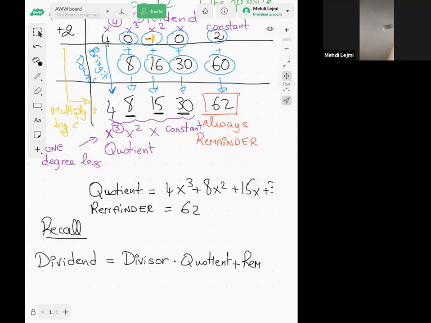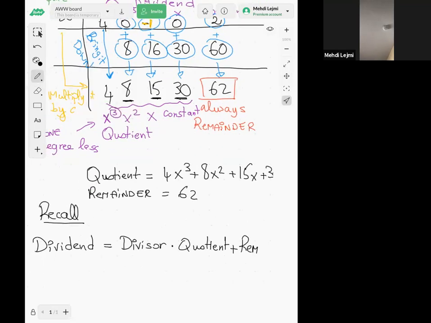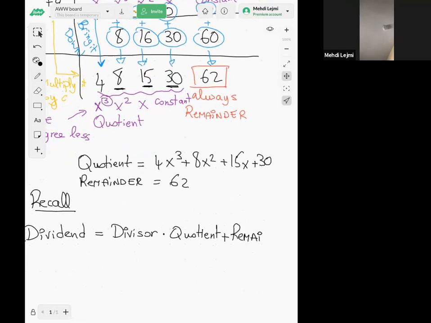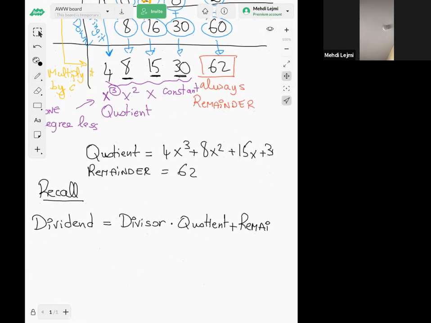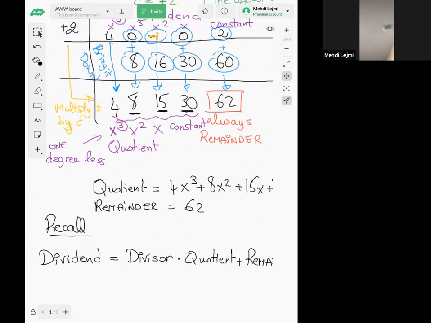So this is plus the remainder here, all right? Anyway, so like in this example, we have